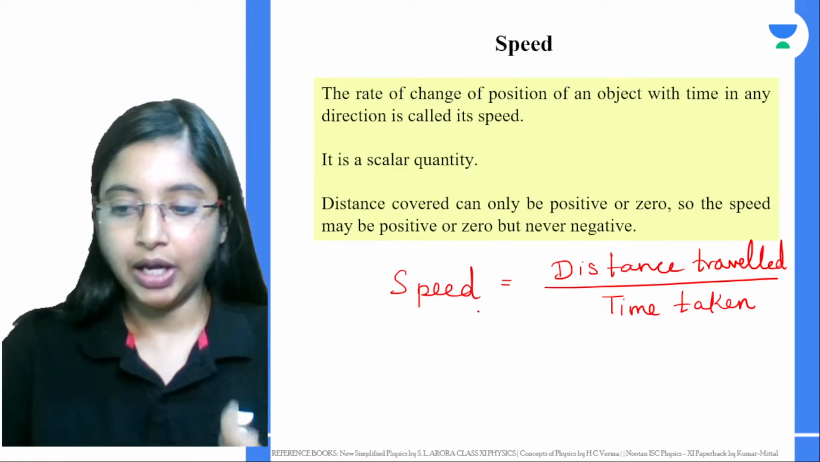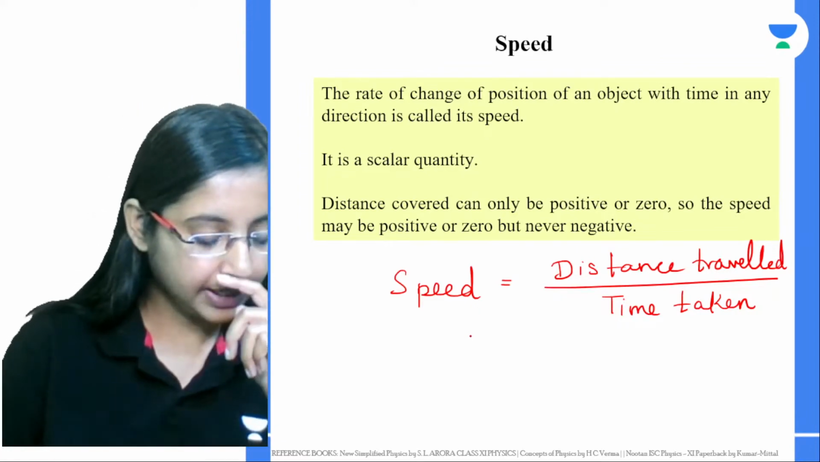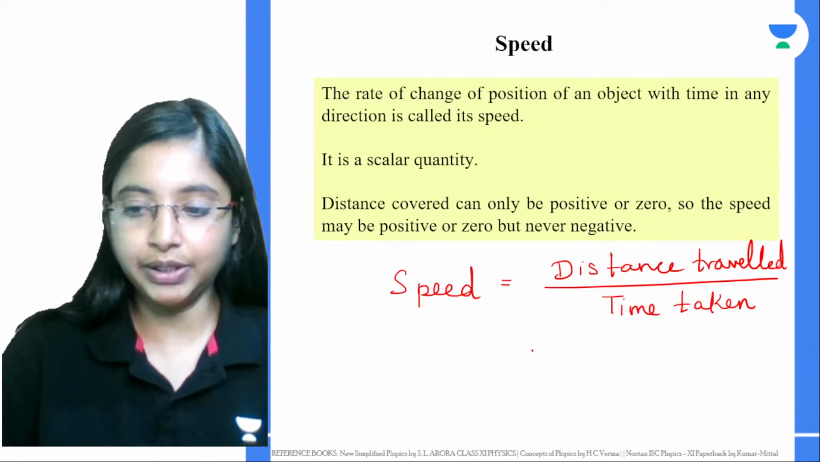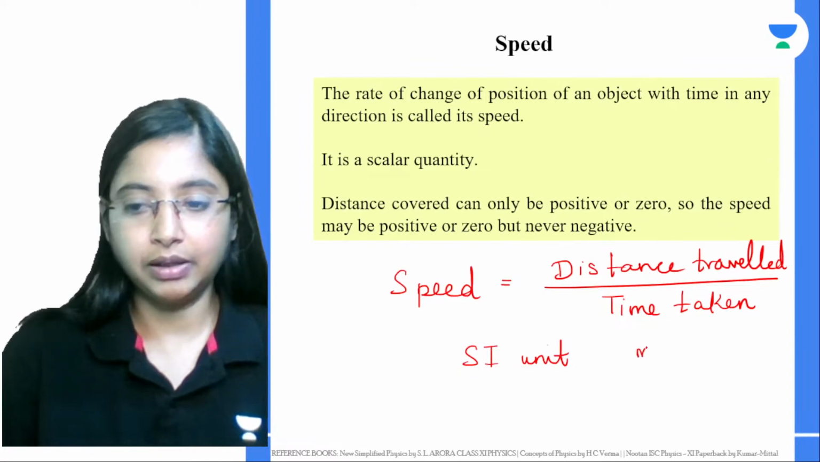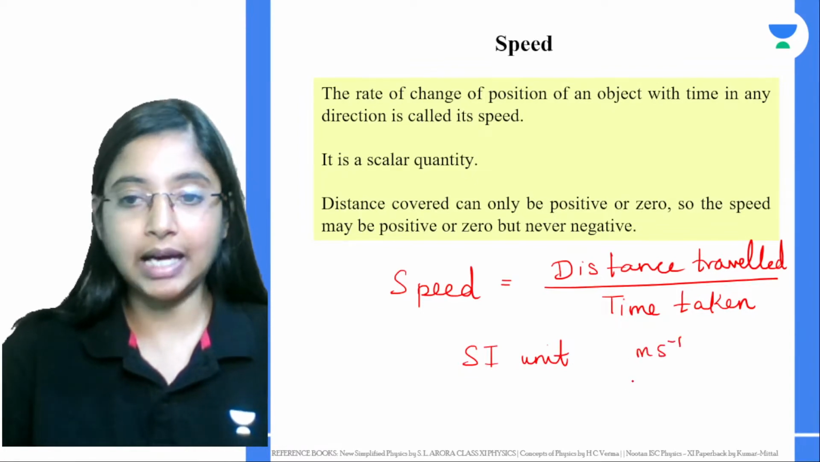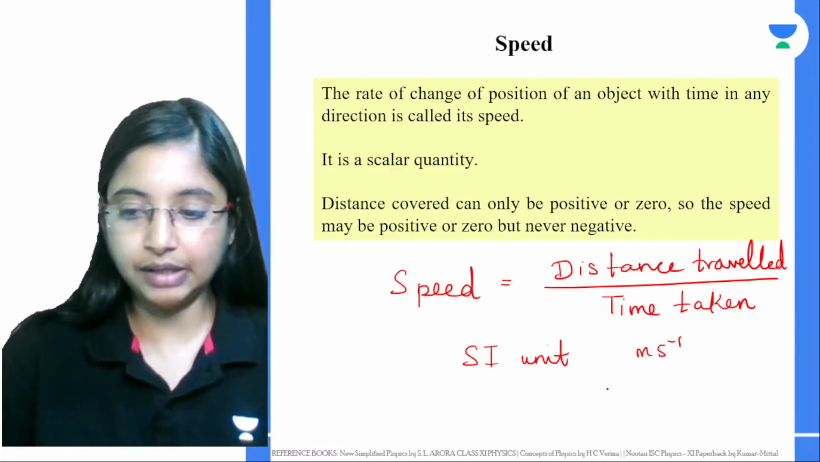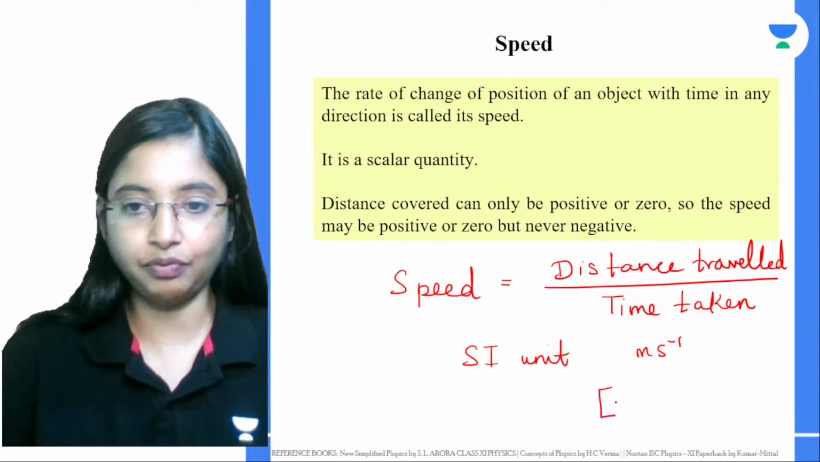Now, the SI unit, as Akshay has said, that is right, Akshay. The SI unit of speed will be meter per second. And for dimensional analysis, what is the dimension of speed? Dimension formula.